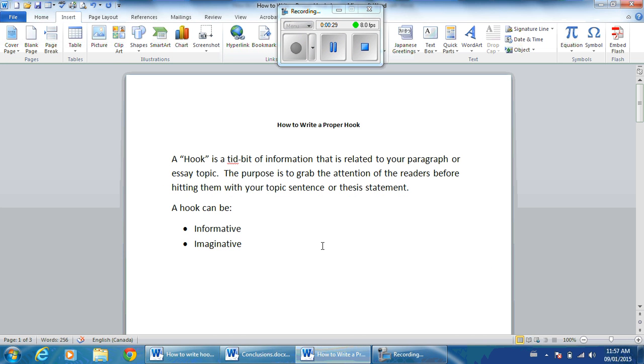So obviously a hook is a little bit of a tidbit of information. It's kind of an appetizer to try and attract the reader of your paragraph and encourage them to continue to read what it is that you've written about. This is something that comes before the topic sentence or your thesis statement. And then obviously a hook can be one of two ways. It can be an informative hook or it can be an imaginative hook. And we're going to take a look at a couple of examples here.